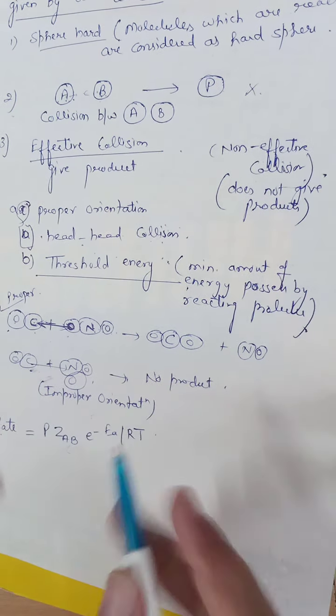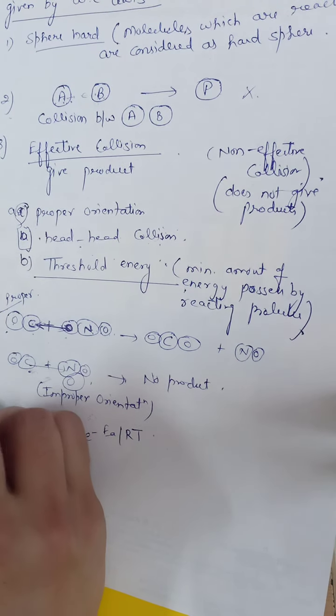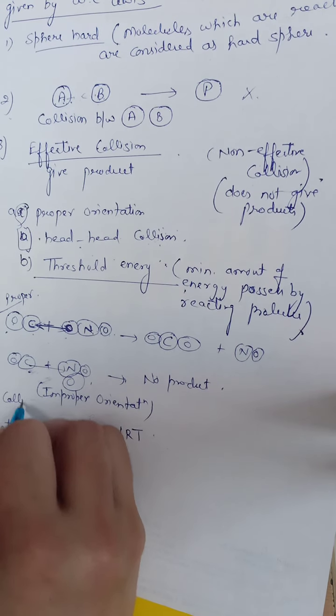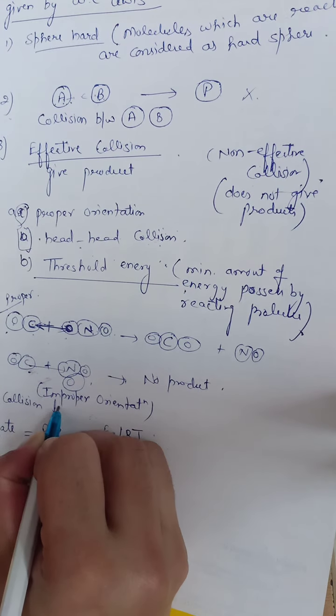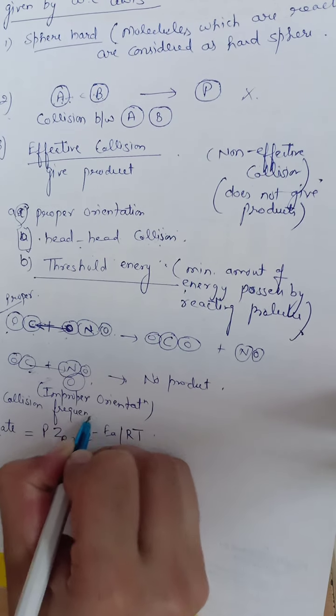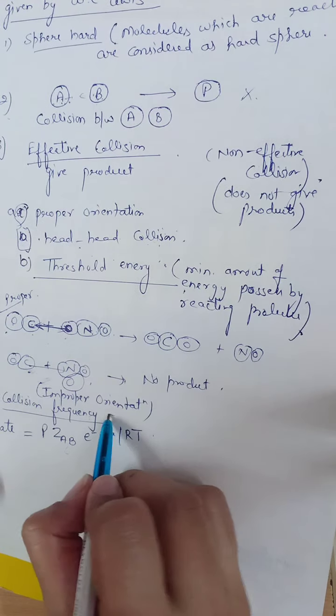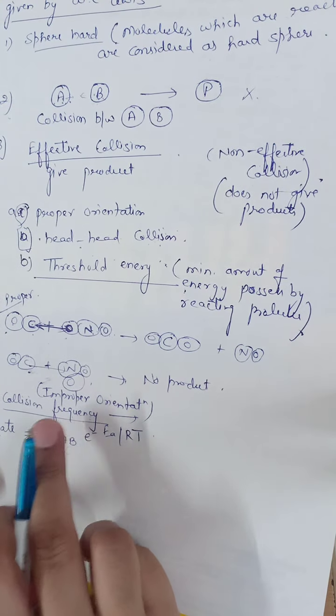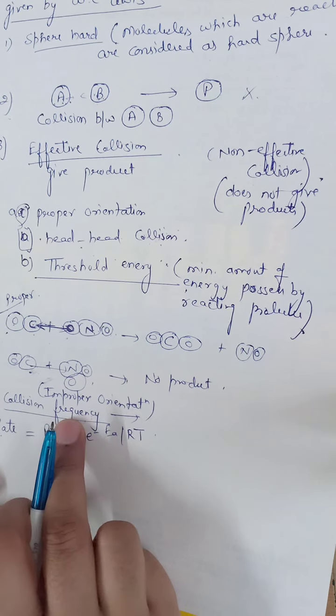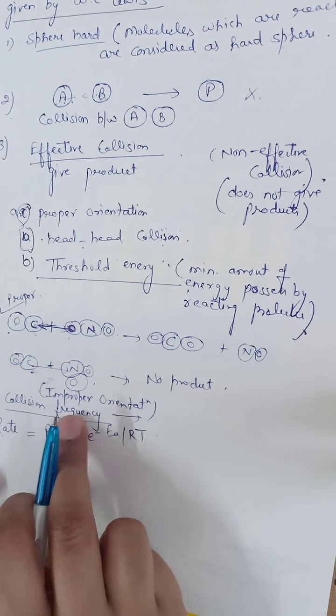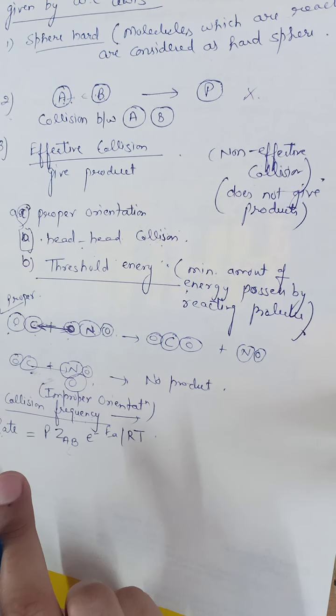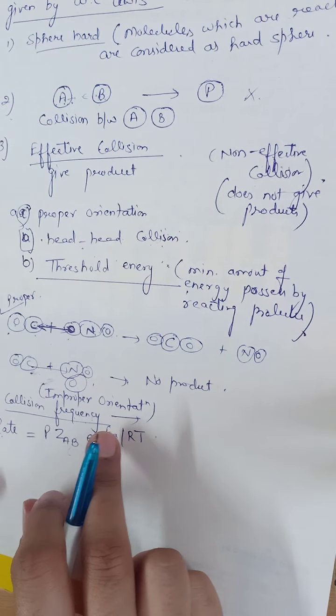So next is collision frequency, the fourth point. Frequency means how frequently effective collisions occur to give the products.